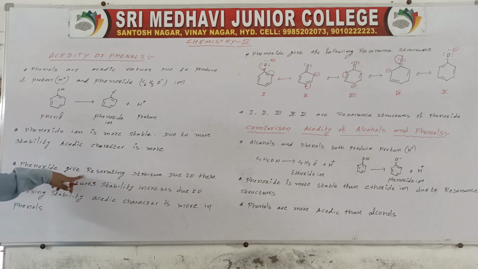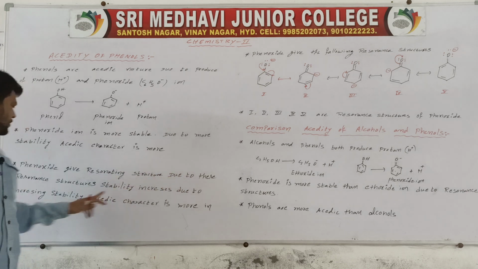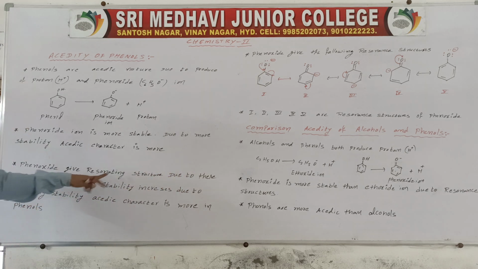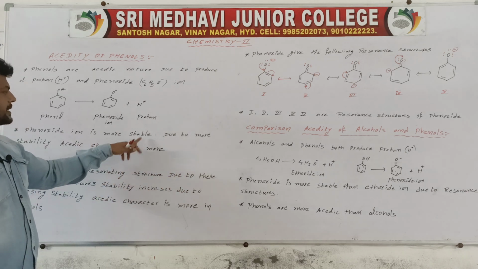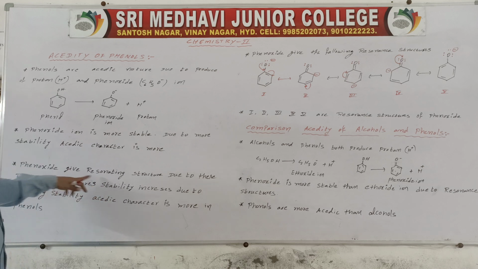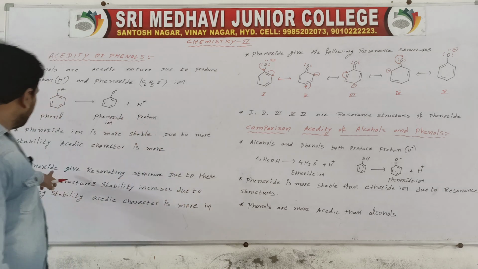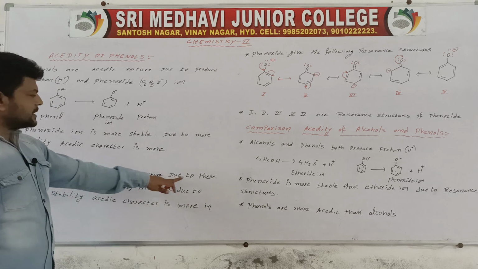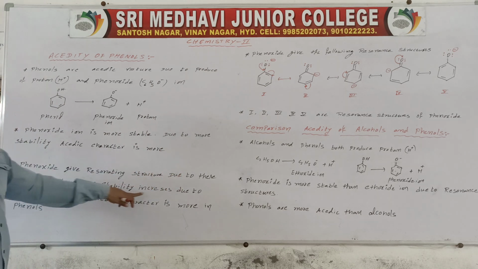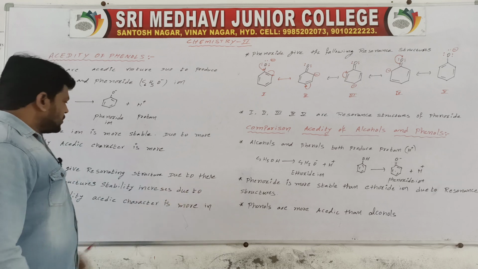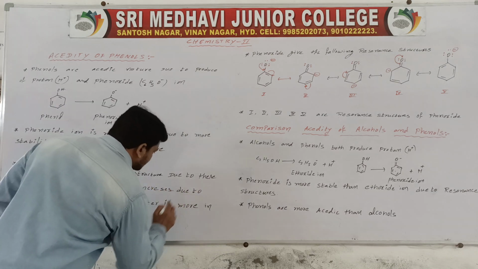Here phenoxide gives resonating structures. Why is it getting stability? Due to resonating structures, stability increases in phenoxide ions.